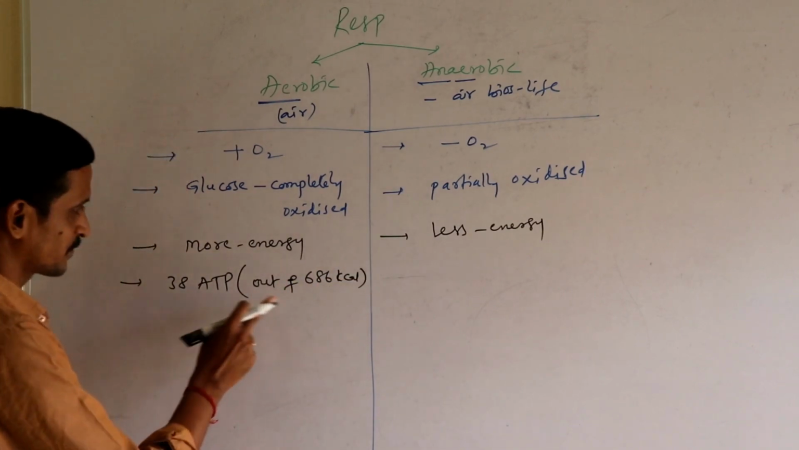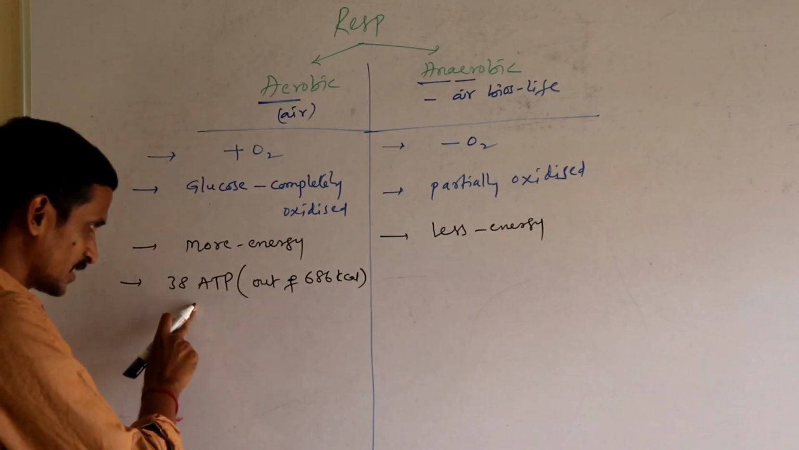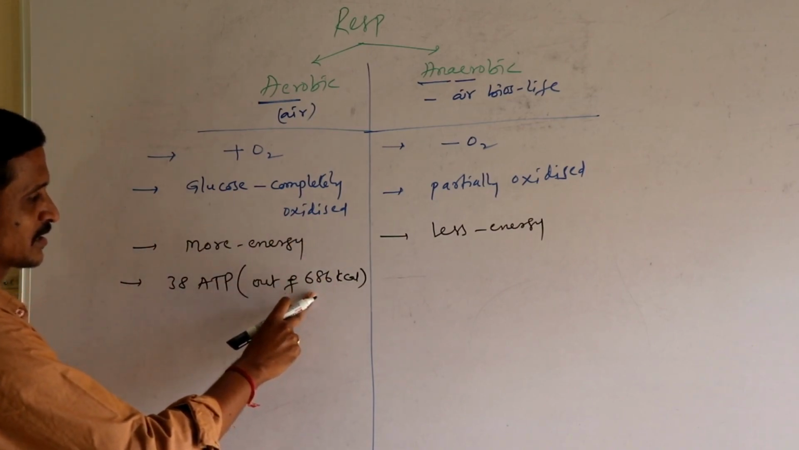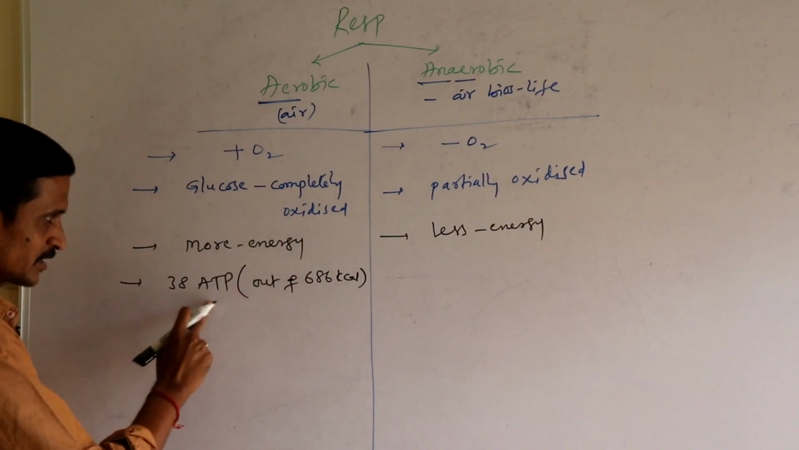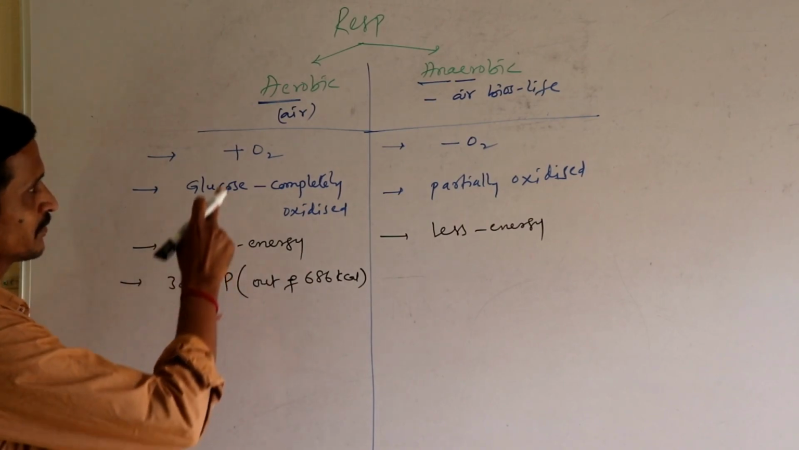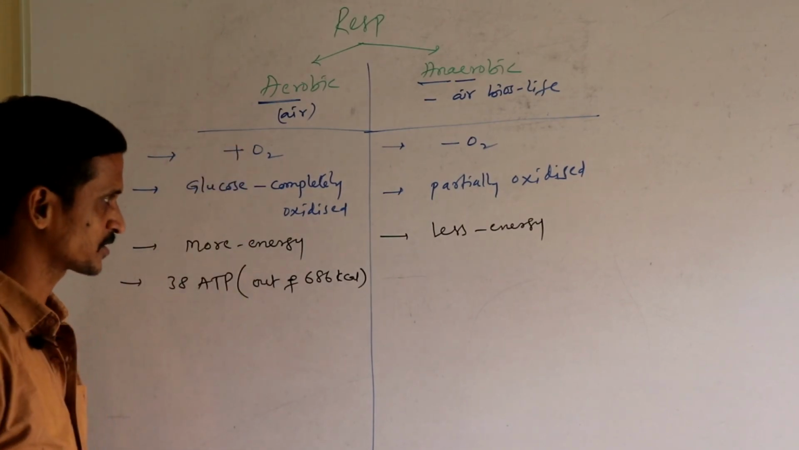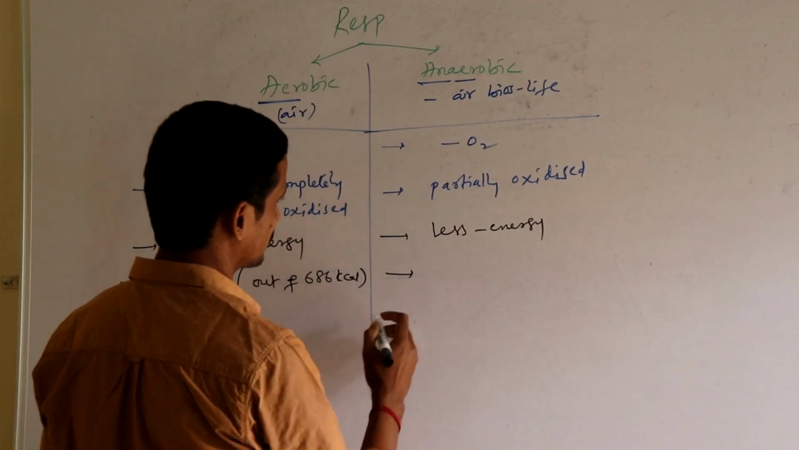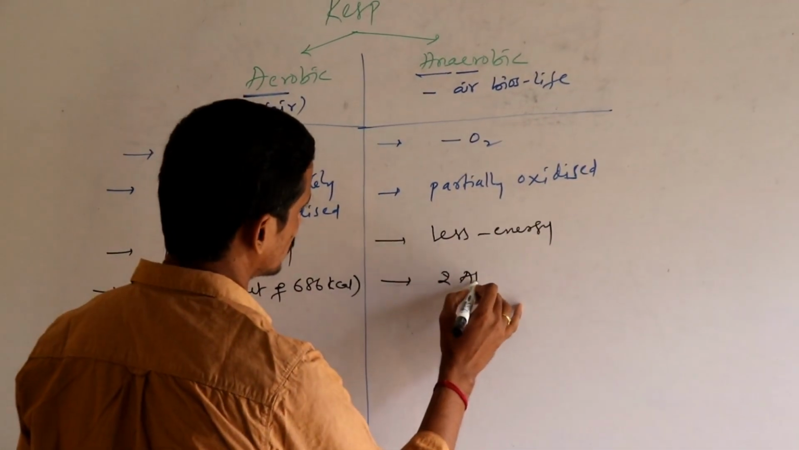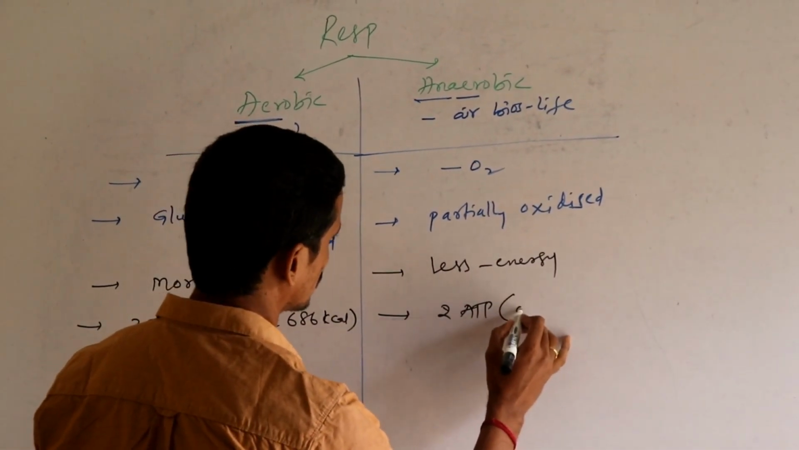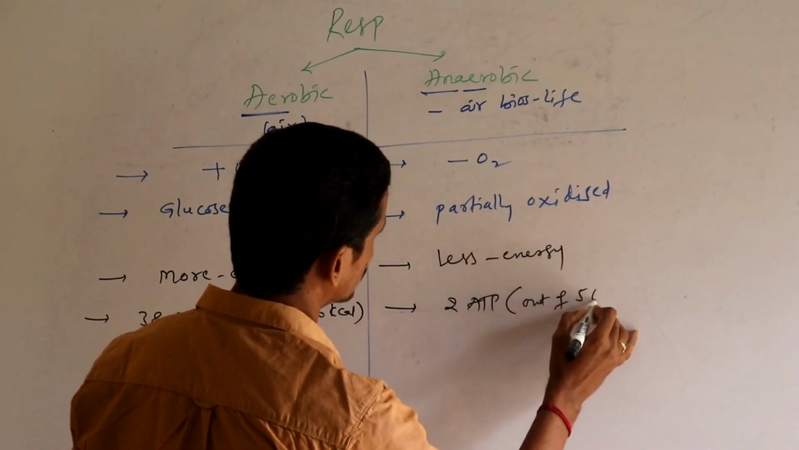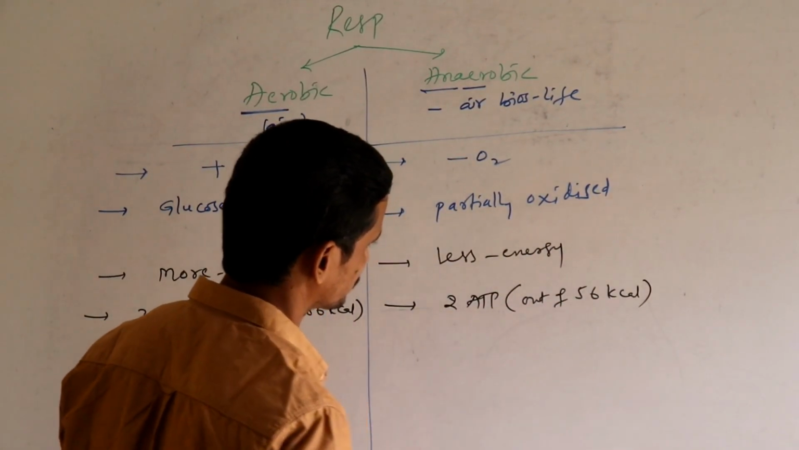We have to see the difference. Okay, so 38 ATPs out of 686 kilocalories only. Okay, so we need to calculate this number exactly when we go through the mechanism of aerobic respiration. And whereas in the case of anaerobic respiration, 2 ATPs are produced out of 56 kilocalories.